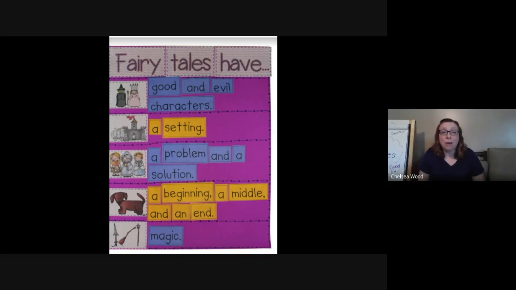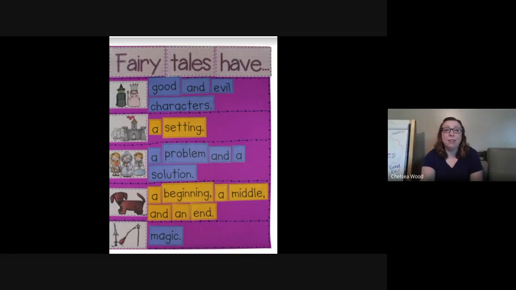We also talked about that all fairy tales have a setting. So on Thursday, you looked at different settings and how settings can be real or make believe in fairy tales. So sometimes, even though the fairy tale is made up, the place that they're talking about could be a real setting, like a castle. There are real castles. But if we were talking about a pumpkin turning into a vehicle, that would be make believe.